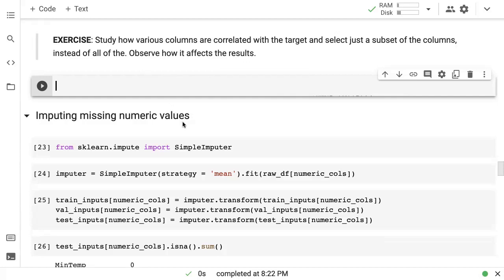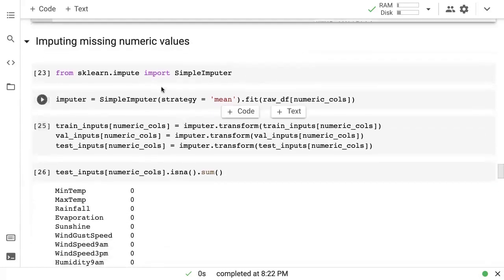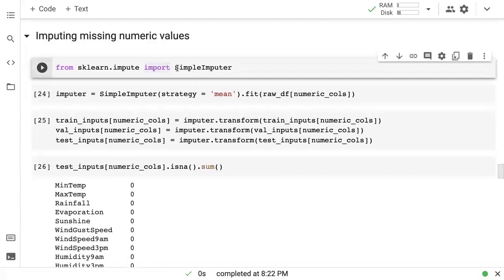Does it lead to a large decrease in the output, or a very insignificant decrease? If it is insignificant, then it's probably okay to drop a few columns and just use the ones that are most important. So try it out, observe it, and try to get a feel for when it makes sense to drop some columns. For now, we are going to move ahead with all the columns.